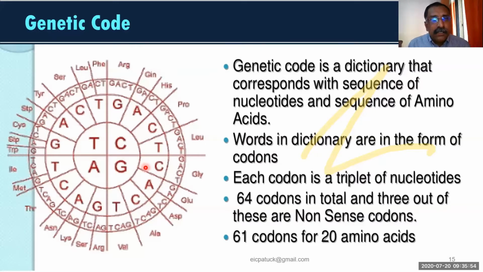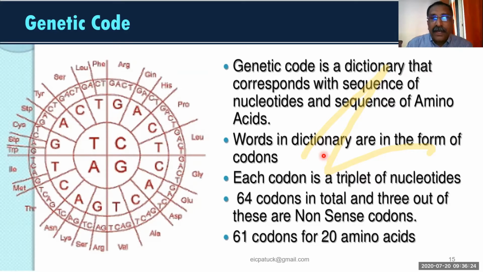So how have the nucleotides been arranged? The nucleotides are read in combinations of 3 nitrogen bases, and we call that a code, and that code represents an amino acid. According to the sequence in the DNA or RNA, the amino acids will be synthesized, and the sequence of amino acids will be accordingly.